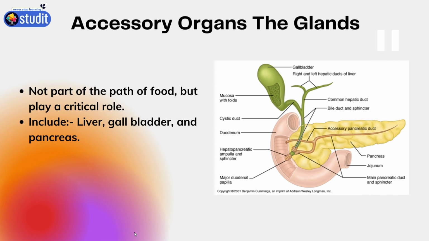Then the pancreas. The pancreas produces the pancreatic juice, otherwise called enzymes. These are accessory organs that are not part of the digestive system but still help in digestion, like liver, gallbladder and pancreas. They all play a critical role in digestion.